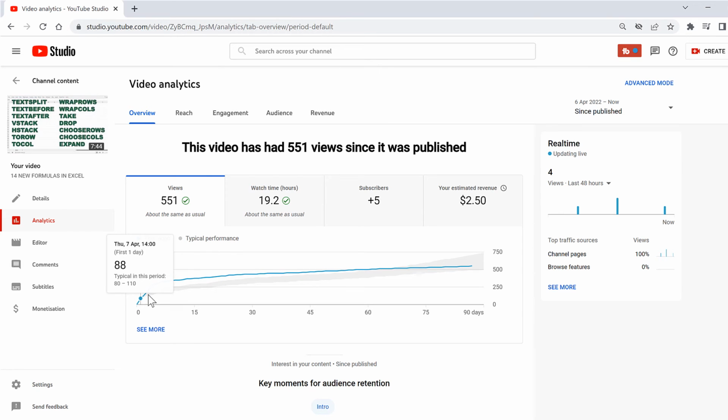So it increased quite quickly over the first few days and then slowed down a bit and has been increasing gradually ever since. And we can also compare this to the grey bar, which is the typical performance for one of my videos. Then we can also see that I gained 5 subscribers from this video. So this is people who subscribed while watching this video or just after it ended. And then you'll also see that so far from this video, I've made $2.50.